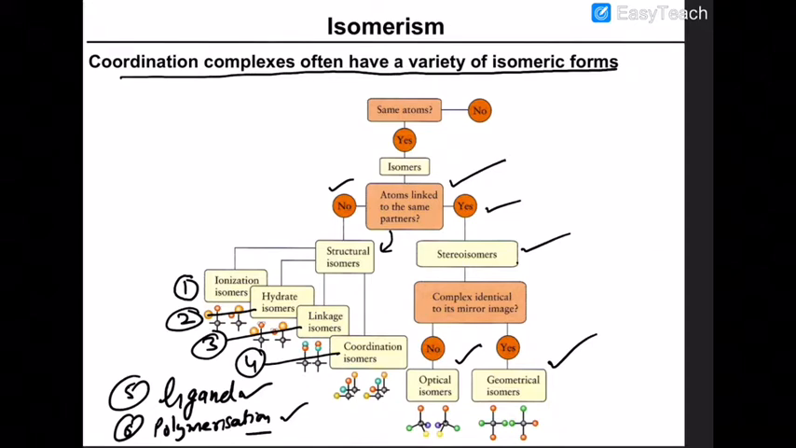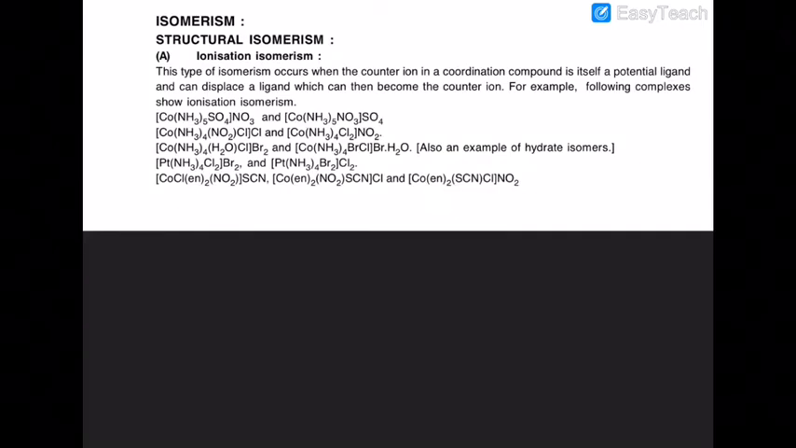In addition to that, stereoisomerism is also there. Stereoisomerism is of two types, geometrical isomerism and optical isomerism. So these are the various kinds of isomerism: optical, geometrical, coordination, linkage, hydrate, ionization, ligand, and polymerization isomerism. Now, first of all, we have to discuss a very important aspect of structural isomerism, that is ionization isomerism.